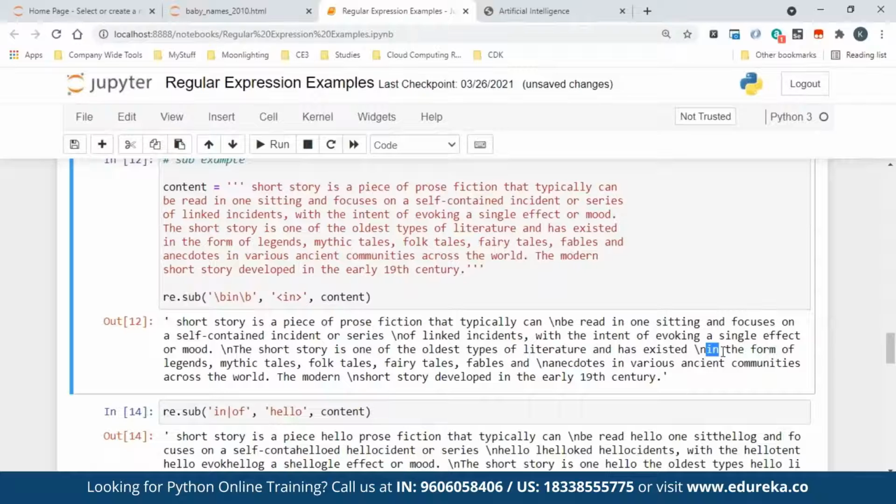So you can see there should be in various. Okay, it is not replacing. See here, there is this in various here, in various and all. Only the particular in I replaced by putting backslashes before. So you have to tell the pattern saying before it there will be a space and after it there will be a space. So that is what I taught it. So it understands that particular in and it is replaced, because I told it before that there will be a space and after that there will be a space. So your pattern should also be correct when you're matching. If your pattern is correct, nobody can help. So that is how you can match a particular in.